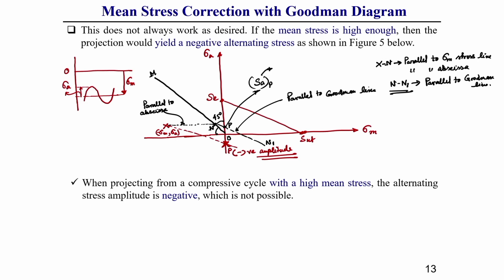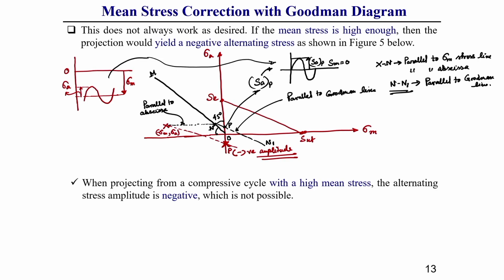So, by considering this stress amplitude, we draw a reversed cycle which has this amplitude, with mean stress equal to 0. This is the completely reversed cycle with mean stress equal to 0, converted from this cycle.